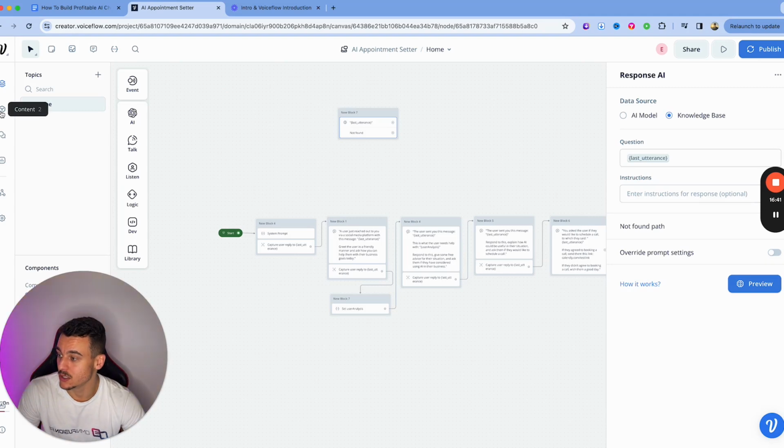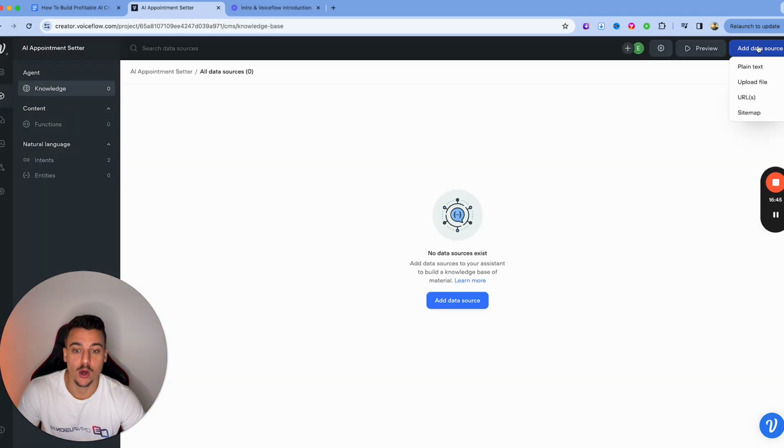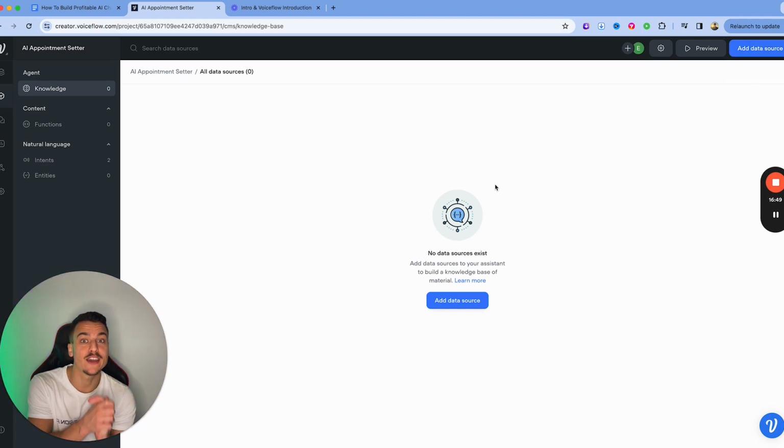And then what you can do is if you go to content and you click on knowledge, you can upload documents right here where you can, for example, have an FAQ about your specific business, where then if a person asks something about your business, the AI is going to look in these documents, see if it finds an answer, and then provide that answer to the user. So that's a really interesting functionality which you guys should look into. But for this specific video with AI appointment setters, we're not going to be using it.